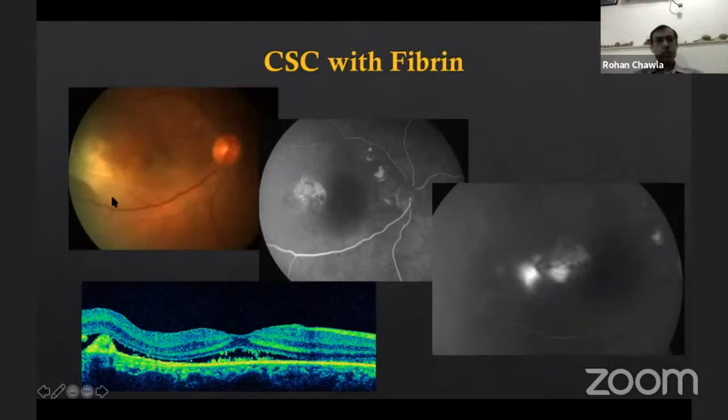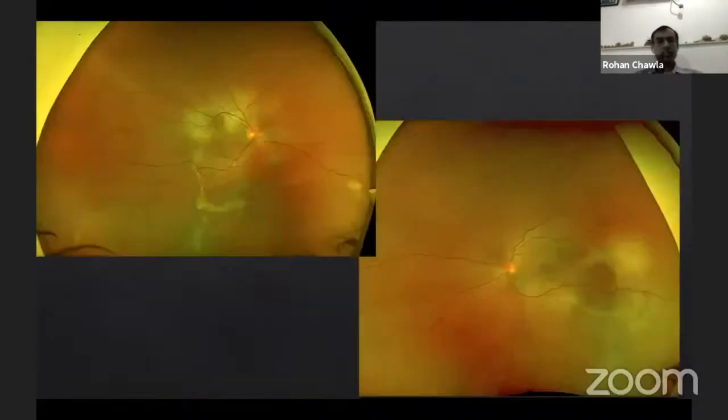So here you see some yellowish deposit, yellowish white. Sometimes these cases are confused with choroiditis, but there are no cells in this case. The disc is normal. You see the OCT, the RPE line is very flat. Only the fibrin deposit is seen. This is actually just a simple case of CSC with fibrin deposition. And you see the FA also, the leak is somewhat like an ink blot getting larger with the phases. So this is CSC with fibrin.